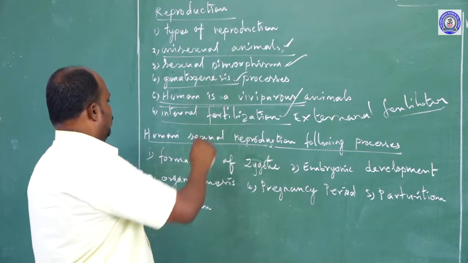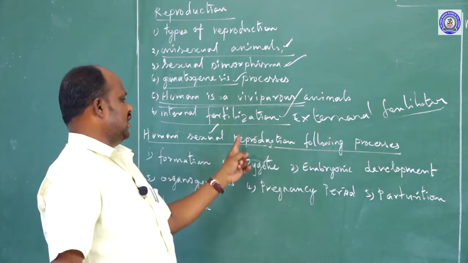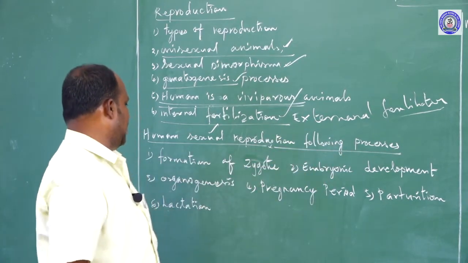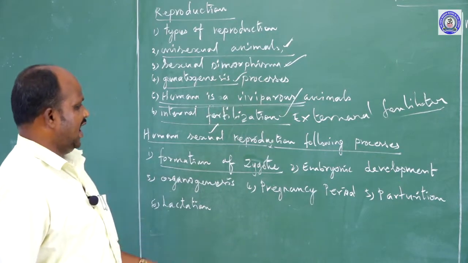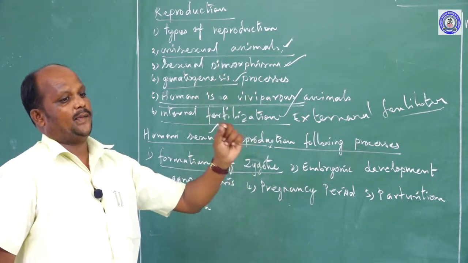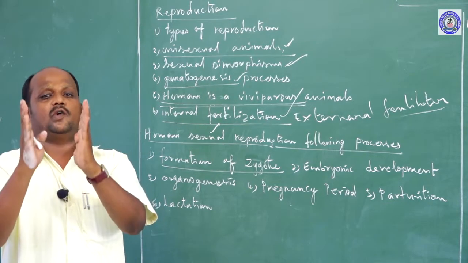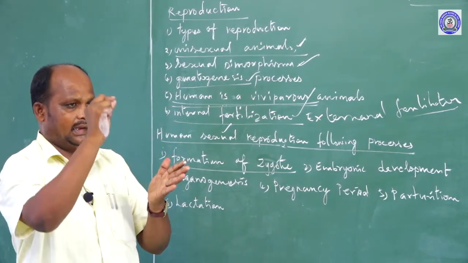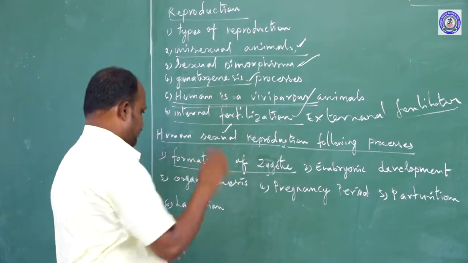Next, the processes followed in sexual reproduction. In human sexual reproduction, we follow many processes. The first one is formation of zygote. What is formation of zygote? It means the union of egg and sperm to form a zygote. The zygote forming process is fertilization.